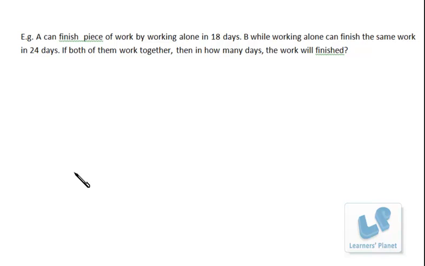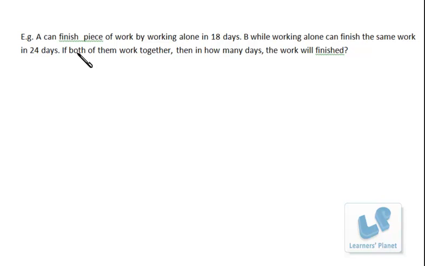Now let's understand this concept with the help of this particular example. Here, A can finish the piece of work by working alone in 18 days. B, while working alone, can finish the same work in 24 days. If both of them work together, then in how many days the work will be finished?